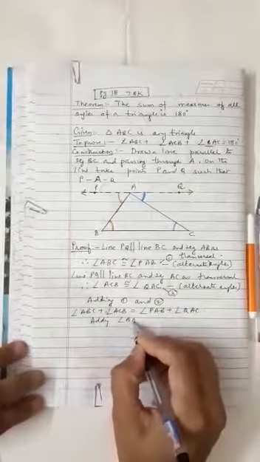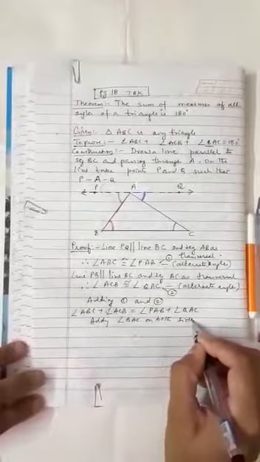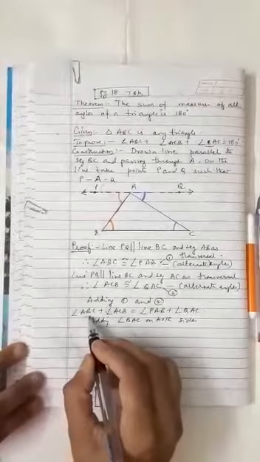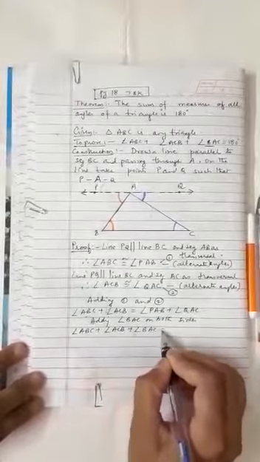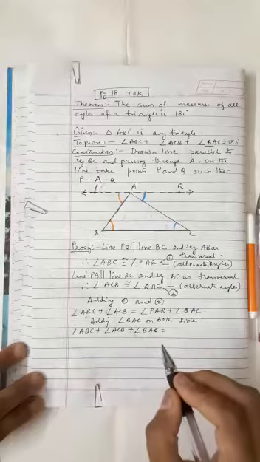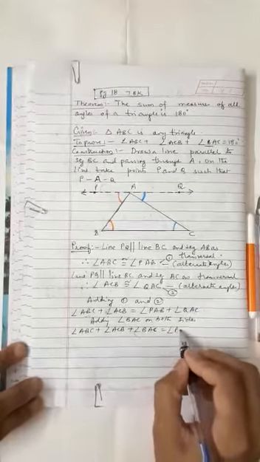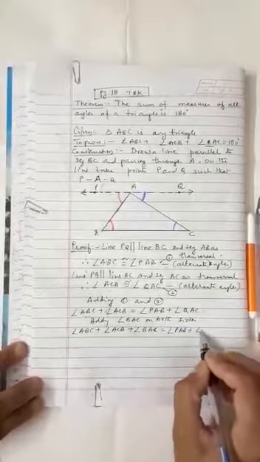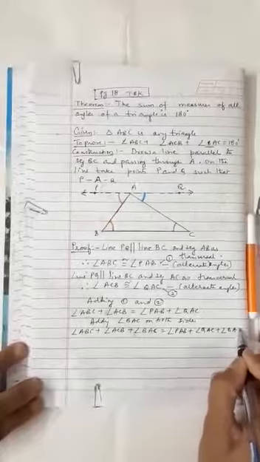So how do we write? Adding angle BAC on both sides. So what will this become? This will become angle ABC plus angle ACB plus angle BAC. So we have added BAC on the left hand side, and we will also add BAC on the right hand side: PAB plus angle QAC plus angle BAC.